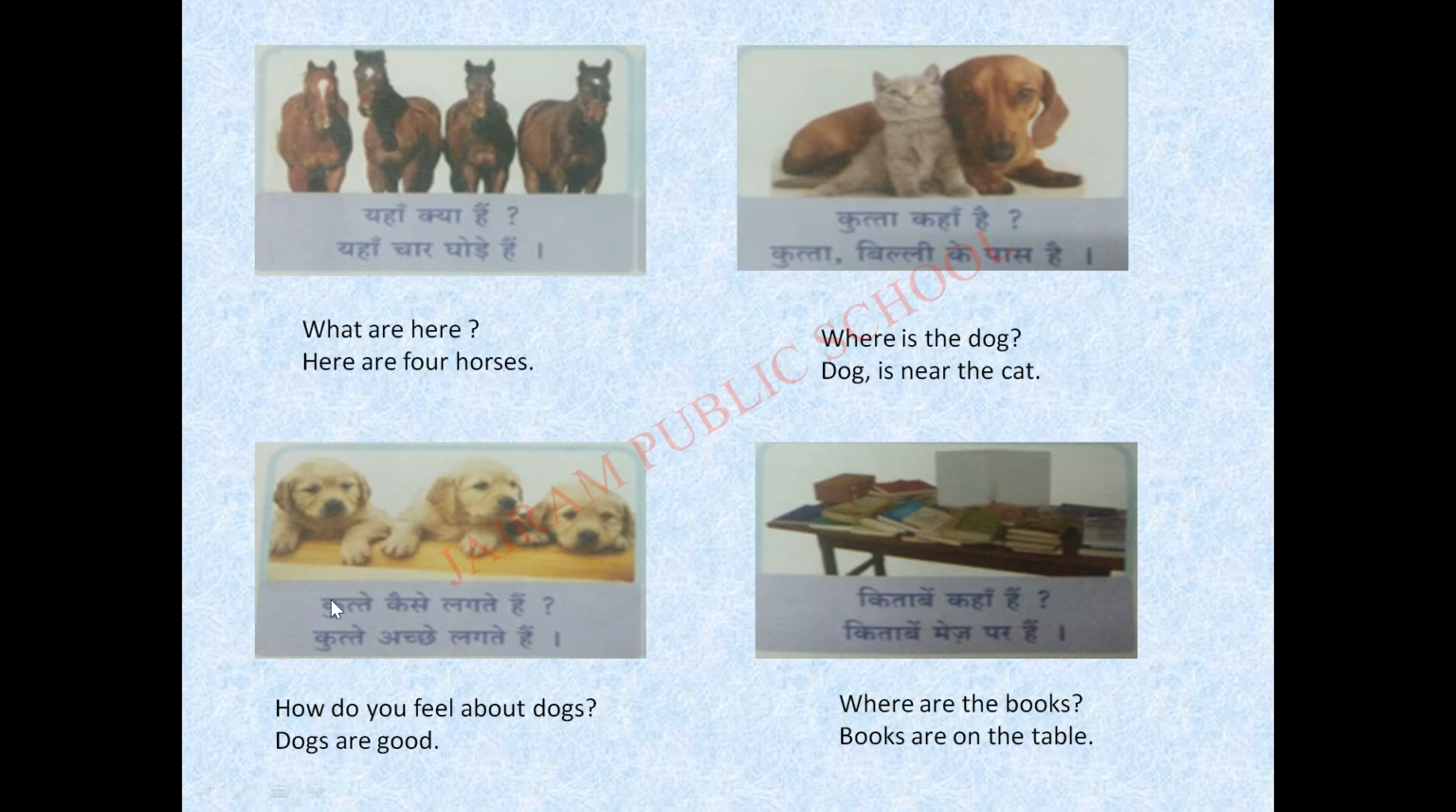Next, कुत्ते कैसे लगते हैं? Okay? How do you feel about dogs? So, kutta means singular and kutte means plural. Okay? Here we have a picture of 3 dogs, isn't it? So, you should say kutte. Kutte kaise lagte hain? Lagte means feel. So, how do you feel about dogs?